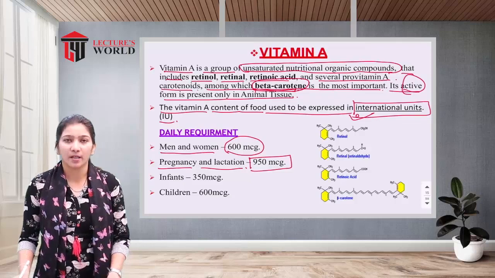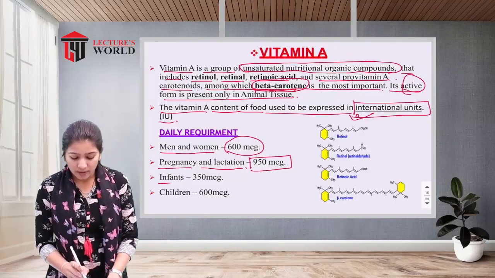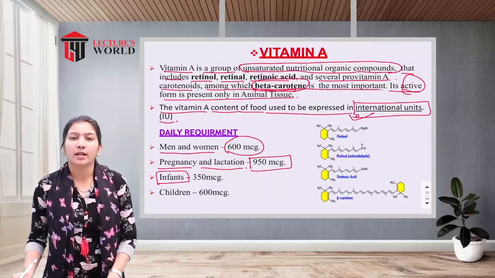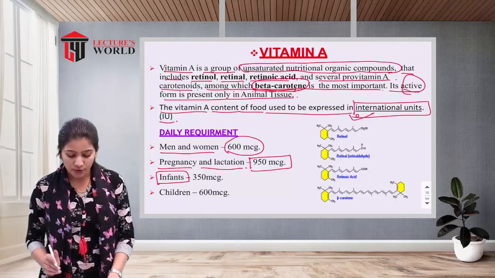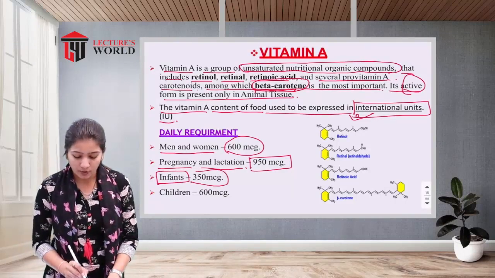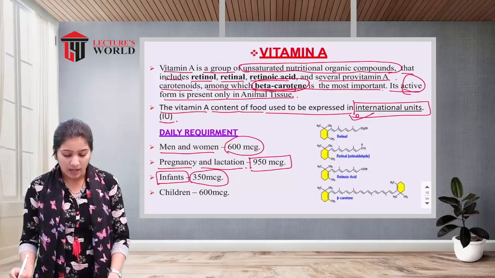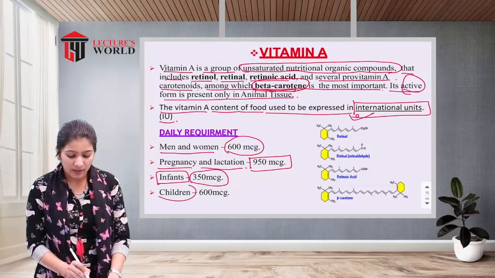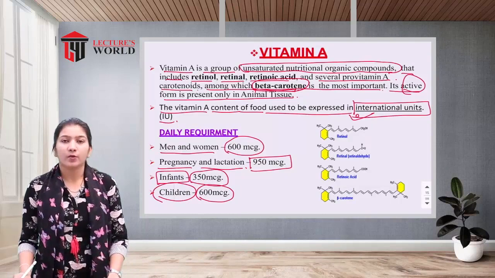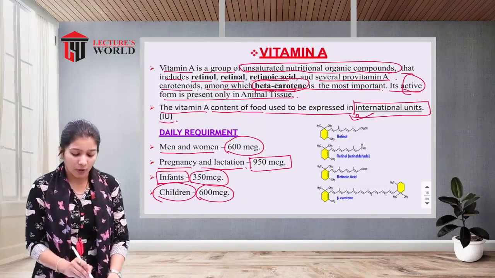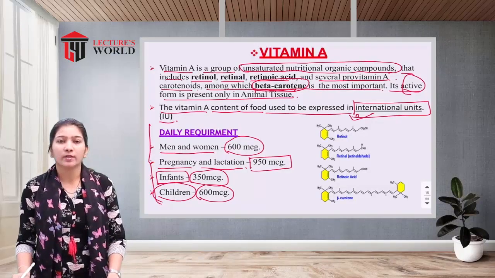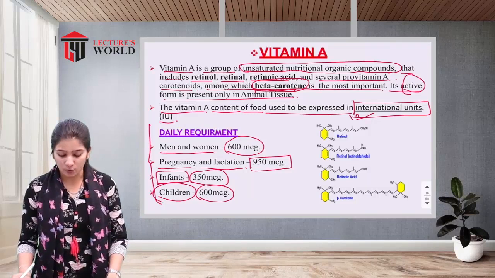An infant, that means a child aged 1 month to 1 year, should take 350 microgram, and children after infancy should take 600 microgram. So this is the normal daily requirement of vitamin A in the different age groups.